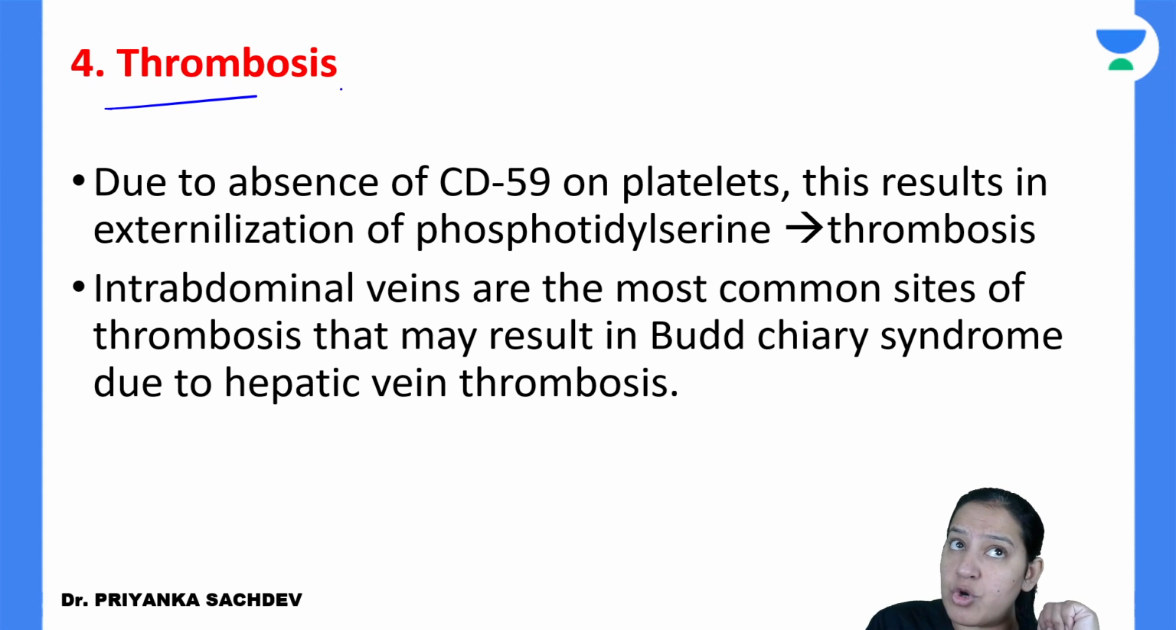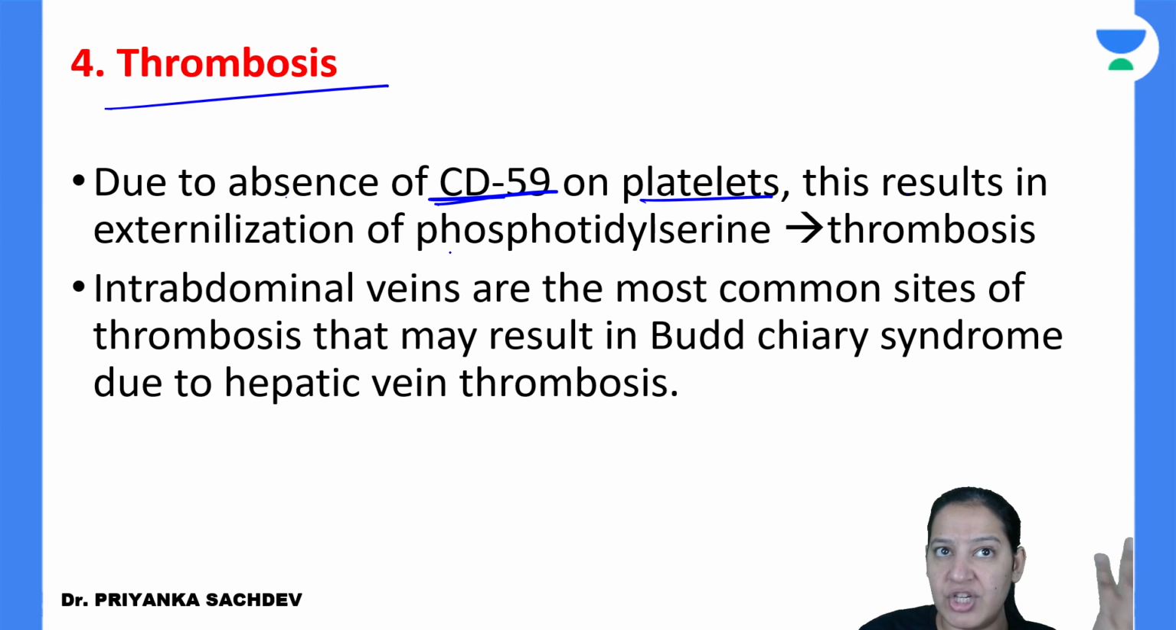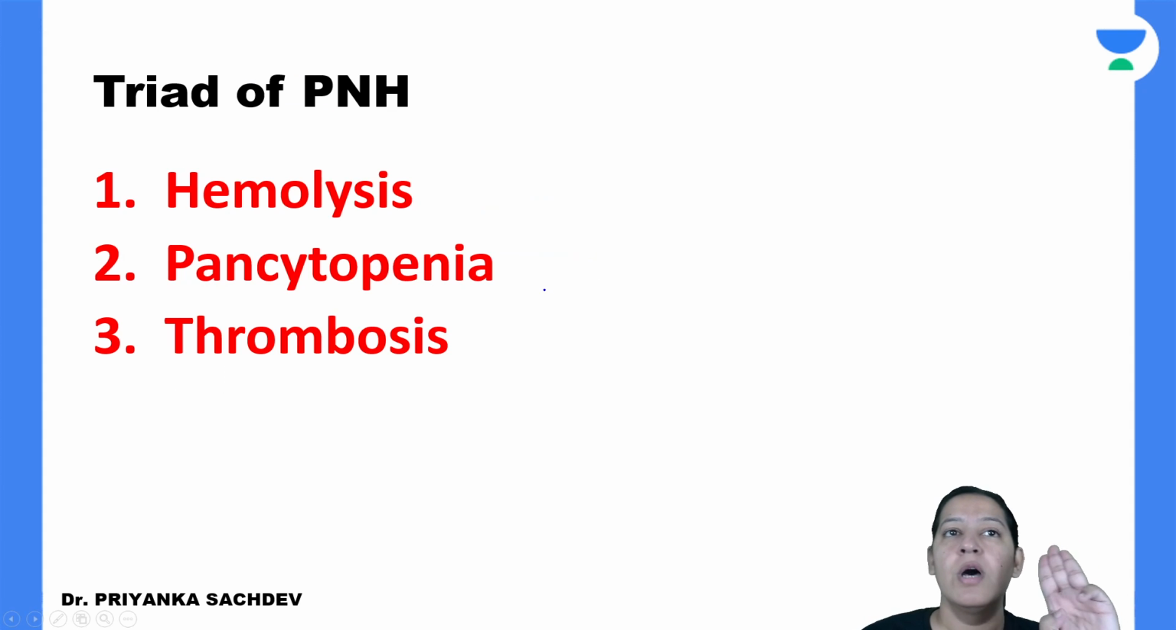Patient also has thrombosis. Why do patients have thrombosis? Because CD59 is absent on platelets also. This results in externalization of phosphatidylserine, which will lead to thrombosis. So CD59 also has a role in antithrombosis, you can say, and its absence leads to thrombosis. So patients have thrombosis also. This is the triad of PNH. Please learn. Our question is based on this.